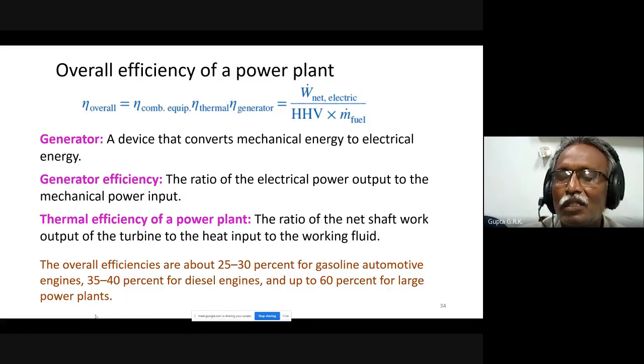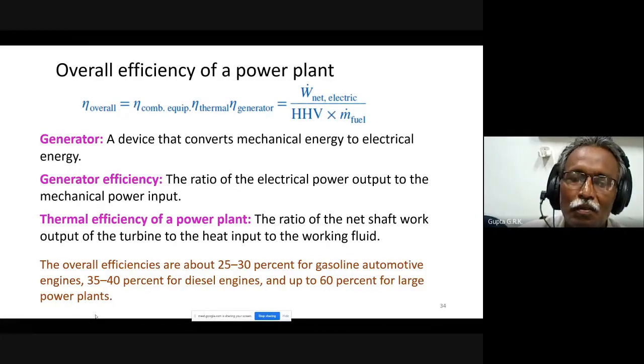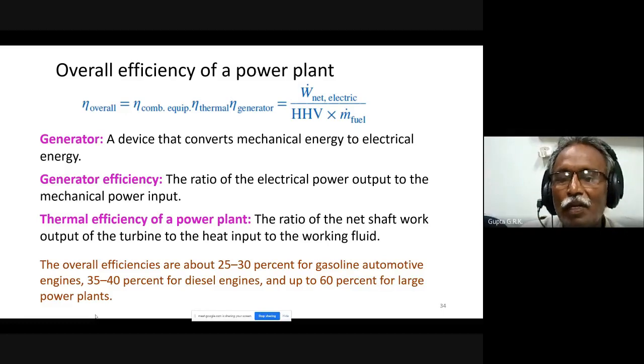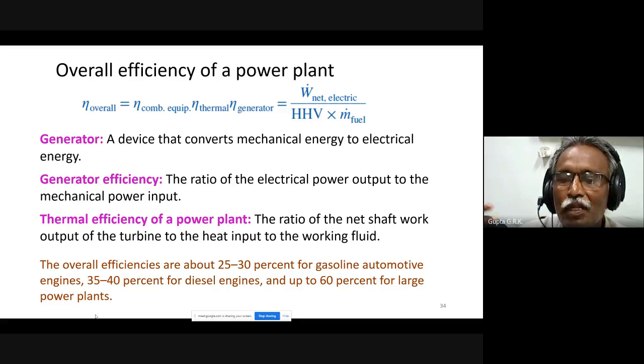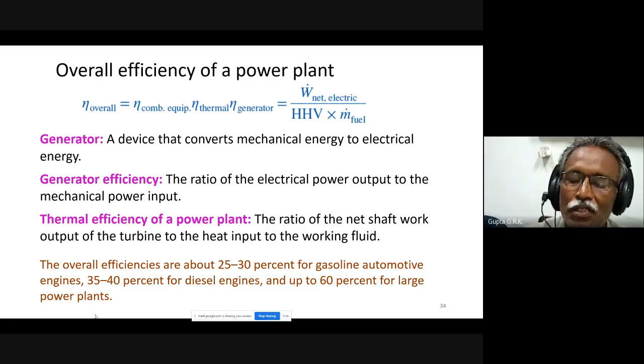There, because it is a huge plant, I can have space, and I can spend some money also for that, because 1% efficiency saving gives a lot of advantage. With a 500 megawatt power plant like that, you will have a lot of saving by increasing efficiency by 1%. So you can spend some money for improving the efficiency.